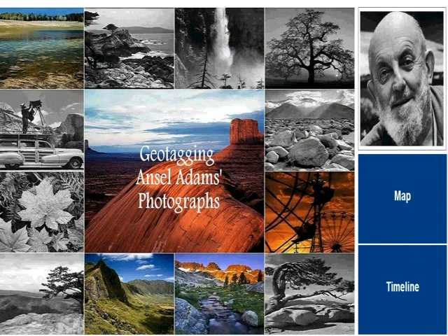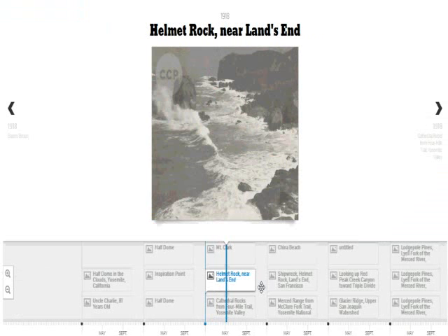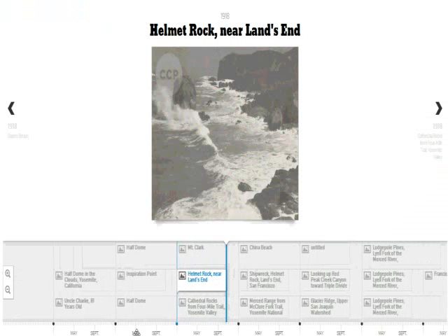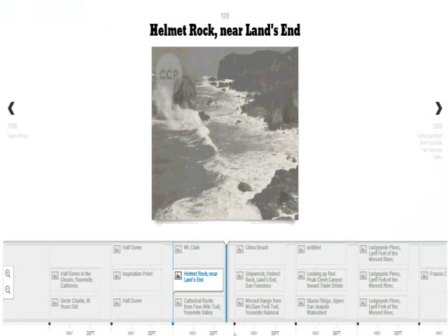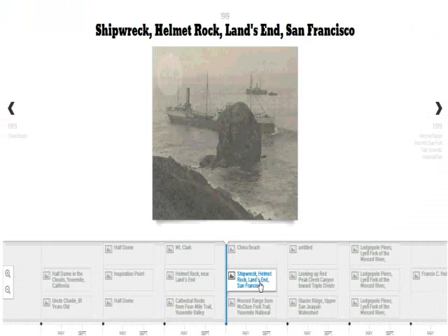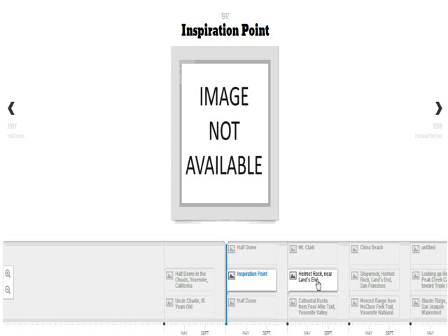Next, when I click on timeline, I get the timeline that we developed. As you can see, it is a horizontally scrollable list organized on the basis of the year. So let's say I want to see a photo which was taken in 1919 by Ansel Adams. Let's say I click on this photo. It will display that particular photo along with the other information that I had extracted, like the date, title, and the photo itself. Similarly, you can click on any other photo of any year you want, and therefore easily visualize his journey through the years.